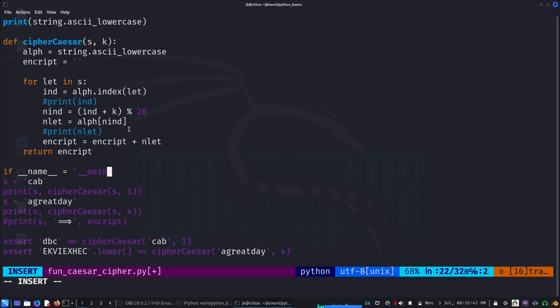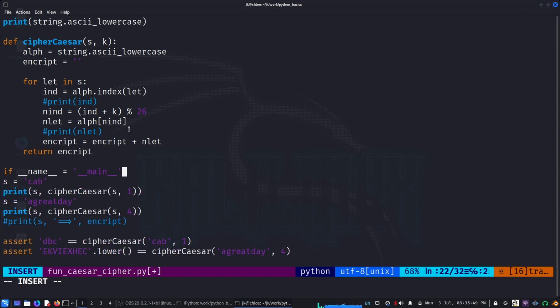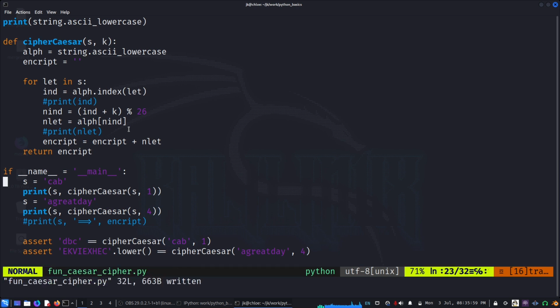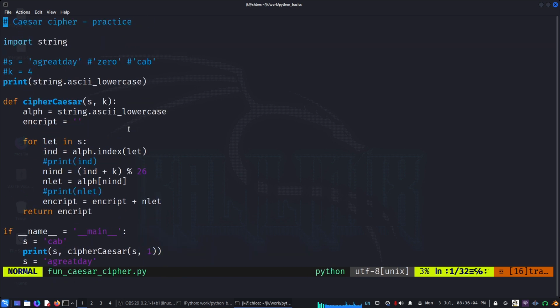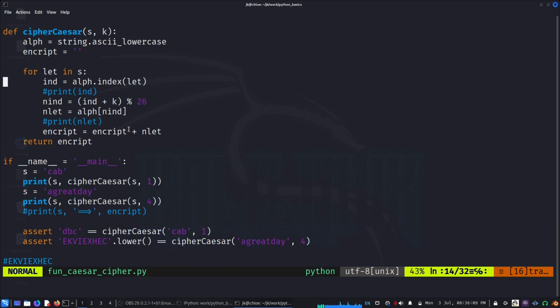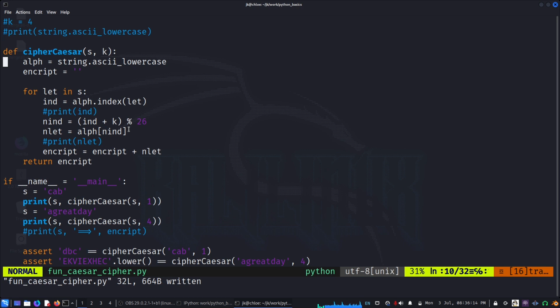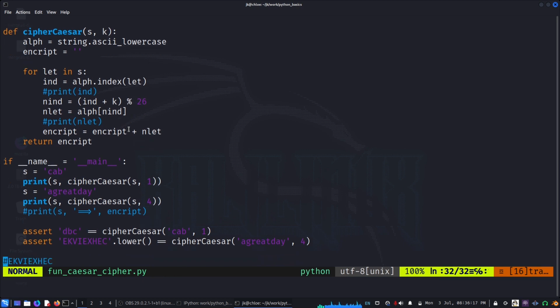Name equal to main underscore underscore colon, and if I wrap that like this, it means that when I import it, none of this piece of code will work.